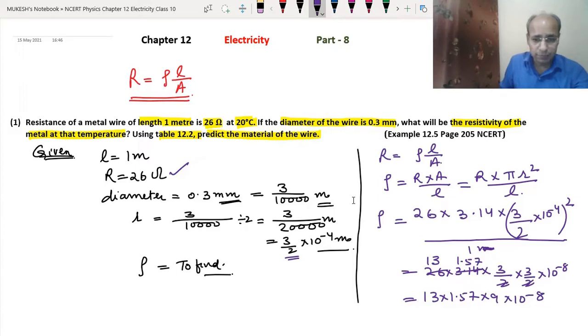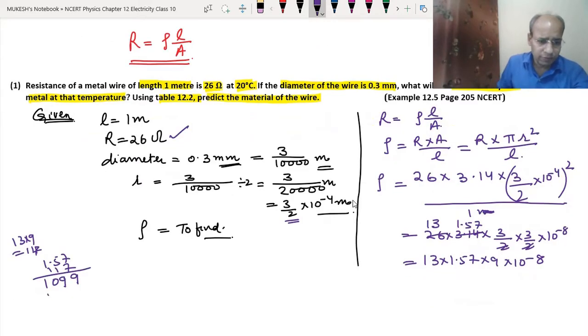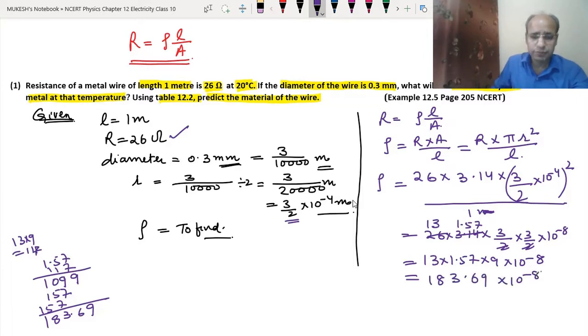So we just multiply them. 13 into 9 is 117. Okay, so 1.57 into 117. We multiply 7 sevens are 49, 7 fives are 35, plus 4 is 39, and so on, with 157 and 157. Adding up, we got 183.69 into 10 to the power minus 8.